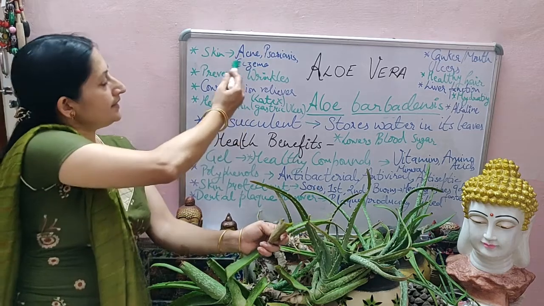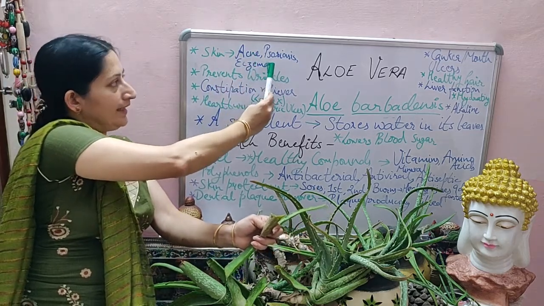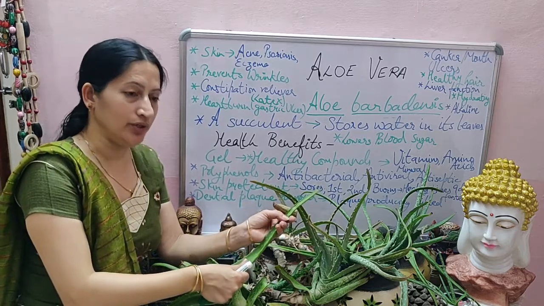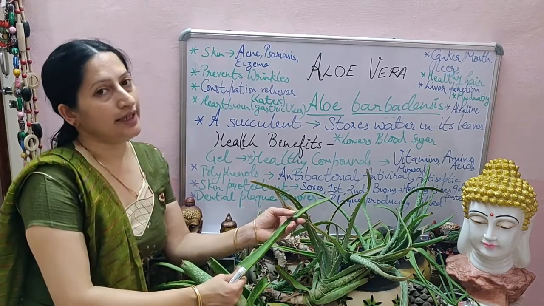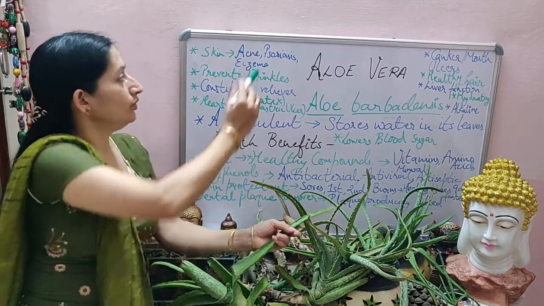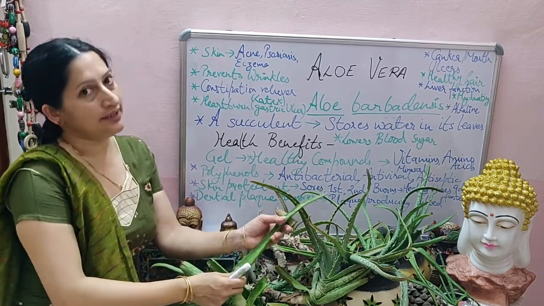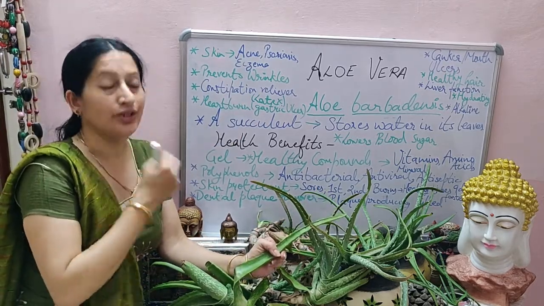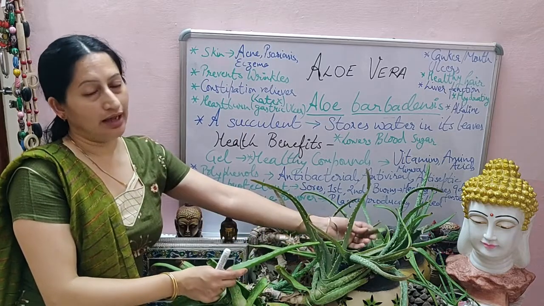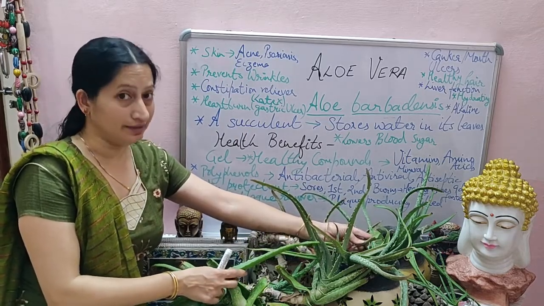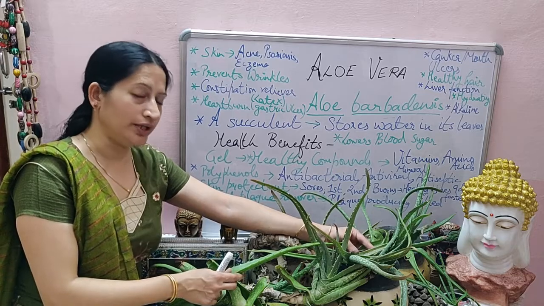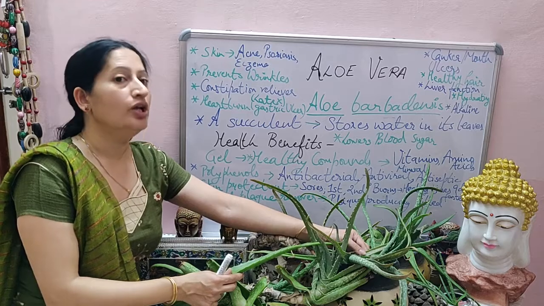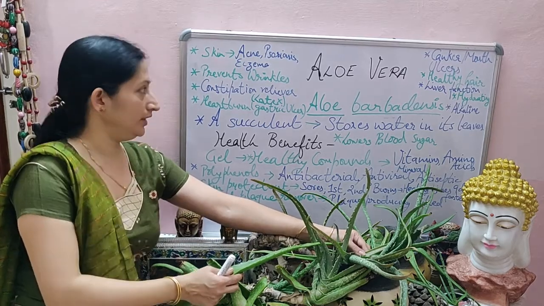Then related to skin, it soothes acne, psoriasis and eczema. In case of acne, we can use this aloe vera. Then in case of psoriasis and eczema also, it is very helpful. Then it prevents wrinkles, the wrinkles on the face during old age. People are generally very worried about their wrinkles. So it helps in curing that problem if you apply this aloe vera gel on a regular basis on your body. So wrinkles on your face will reduce.